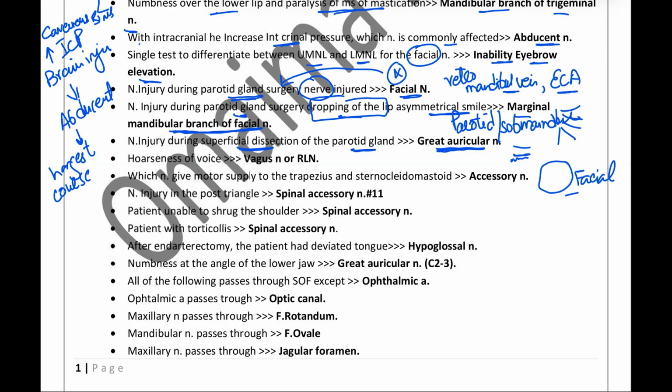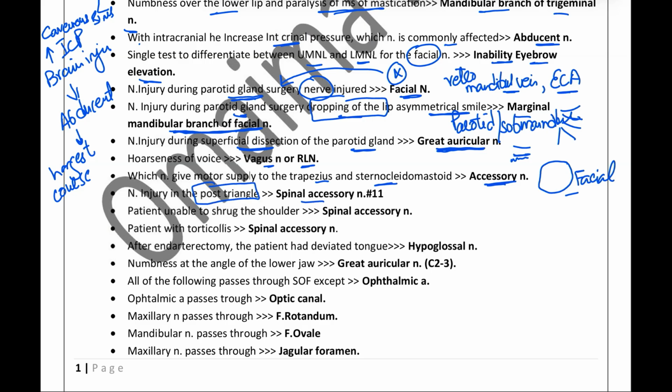Hoarseness of voice is by the vagus nerve or the recurrent laryngeal nerve. Which nerve gives motor supply to trapezius and sternocleidomastoid? We know that it is the spinal accessory nerve. The spinal accessory nerve is present in the posterior triangle of the neck.